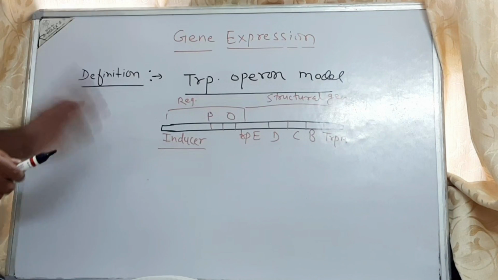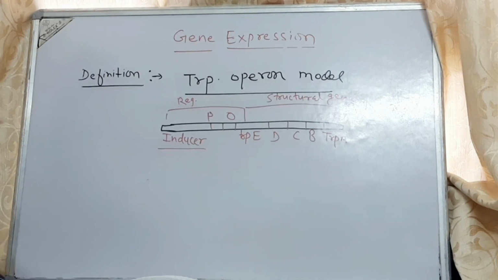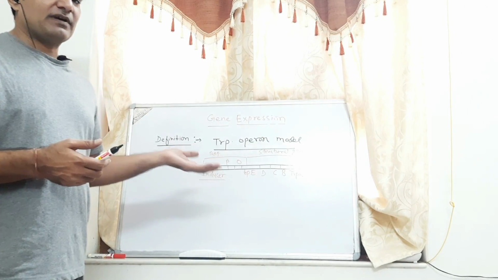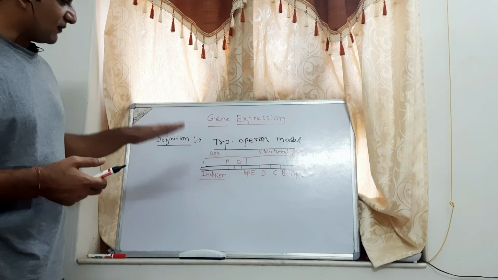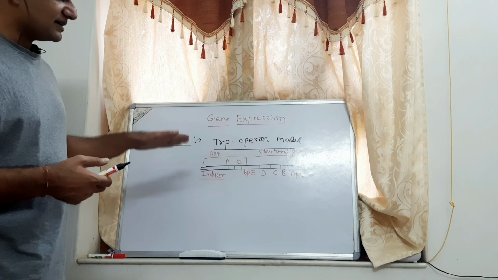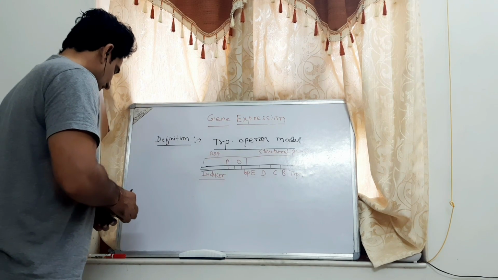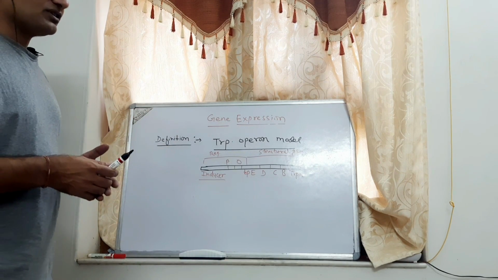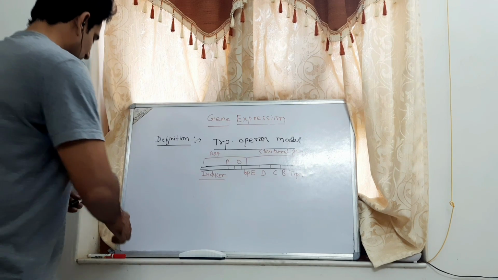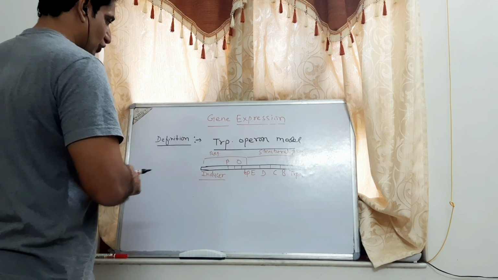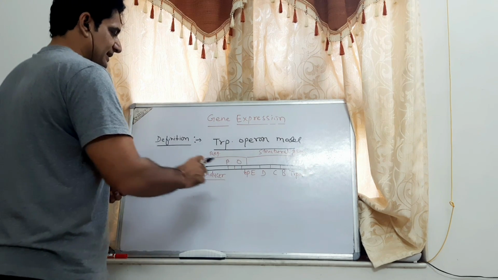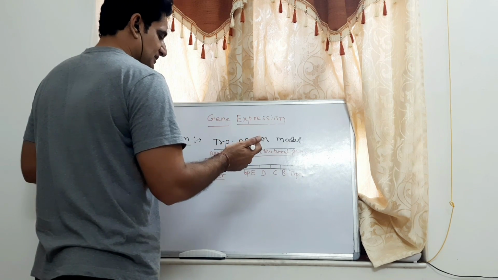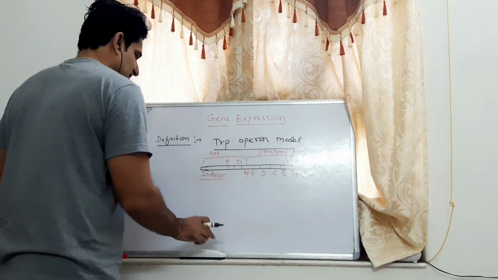It means whenever tryptophan is present in the medium, then E. coli no longer needs the tryptophan synthesis process. So the tryptophan operon model is in switch off mode. But whenever there is an absence of tryptophan in the medium, then these E. coli bacteria need to synthesize tryptophan. Then the tryptophan operon model is in switch on mode, and they synthesize the 5 different proteins that are very important in the synthesis of tryptophan in the bacterium E. coli.